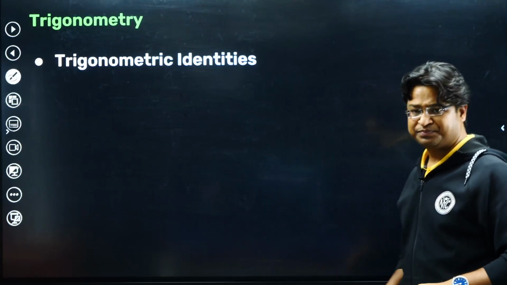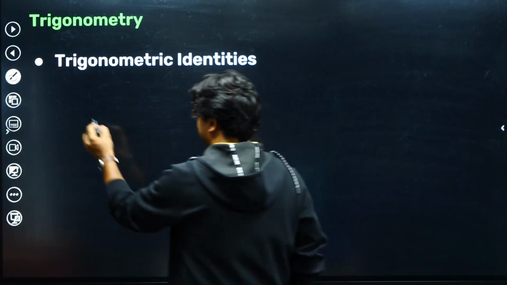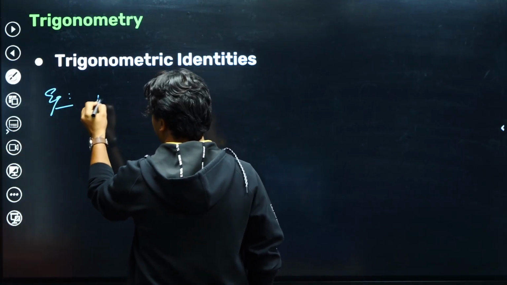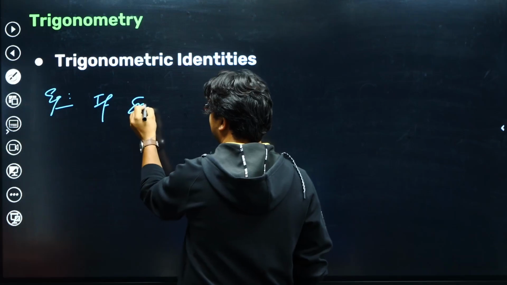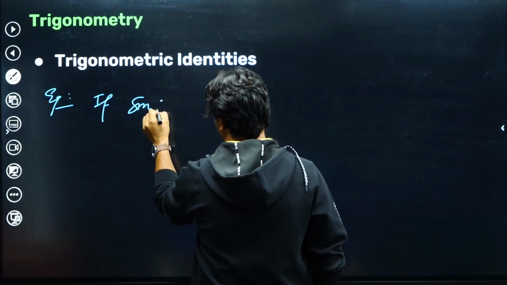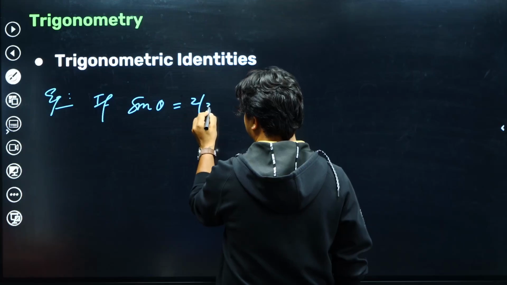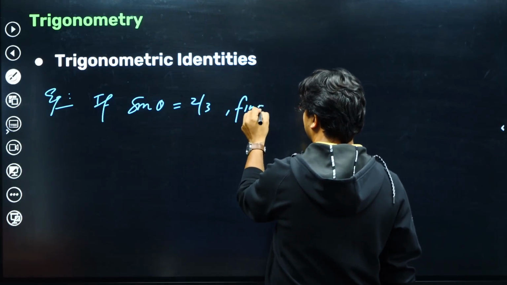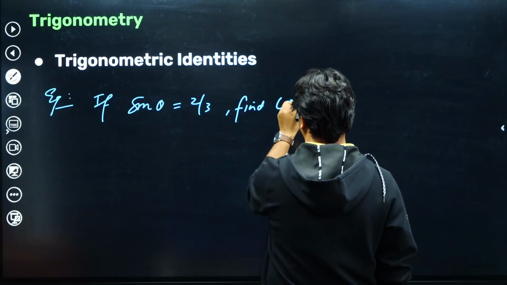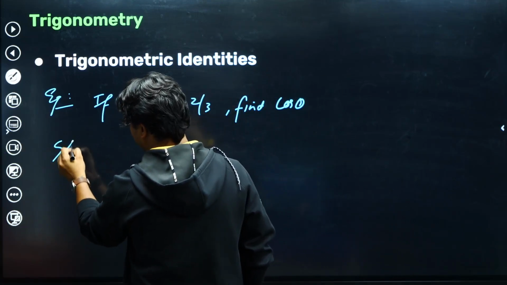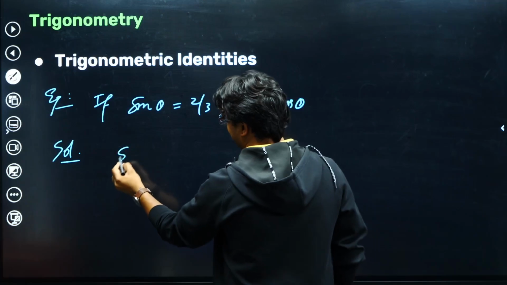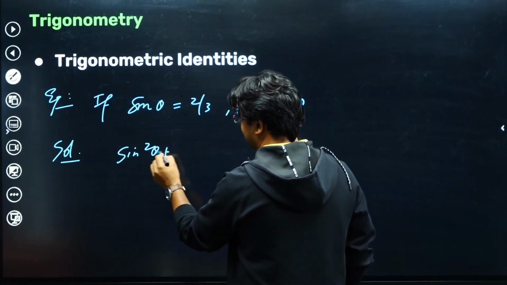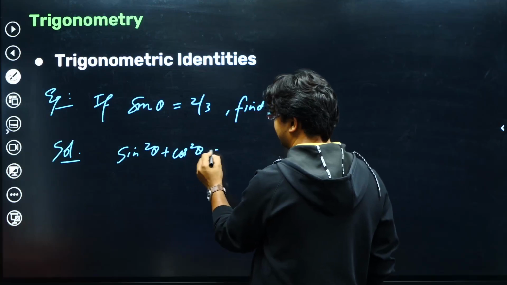Why do you need this? I'll tell you. Let me give you an example. Suppose I tell you that sine of, let's say, theta is given to be 2 by 3, then find cos theta. How can you do it? You will say, okay, sine square theta plus cos square theta is 1.